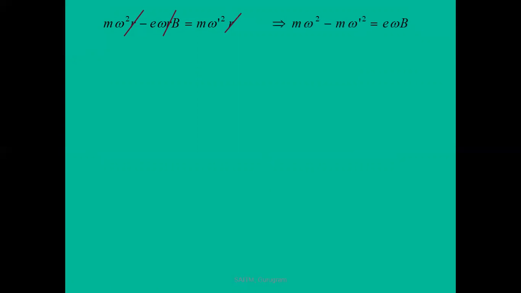from this equation, and the resultant is m omega square minus m omega dash square is equal to e omega B. Taking m common, omega square minus omega dash square is equal to e omega B upon m. And we know that a square minus b square is (a minus b)(a plus b). For a small magnetic field, the difference between the initial and final frequency